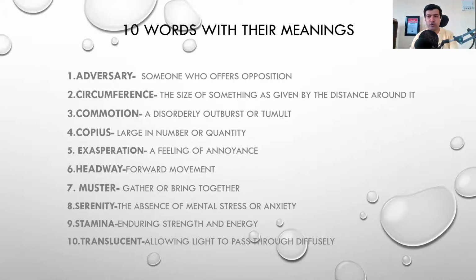Okay, so here are your 10 words. The first word is adversary, whose meaning is someone who offers opposition. Second, circumference. Circumference, the meaning is the size of something as given by distance around it. Third, commotion. Commotion means a disorderly outburst or tumult. Fourth, copious. Copious means large in number or quantity. Five, exasperation. Exasperation means a feeling of annoyance.